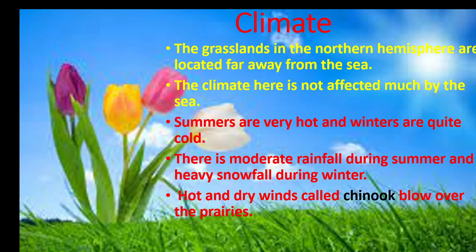Hot and dry winds called Chinook blow over the prairies. This wind causes a quick change in temperature in the prairies. Now we are going to learn about the plant life in this region. Temperate grasslands are generally treeless. This is because this region receives low and moderate rainfall, which makes it difficult for tall trees to grow.